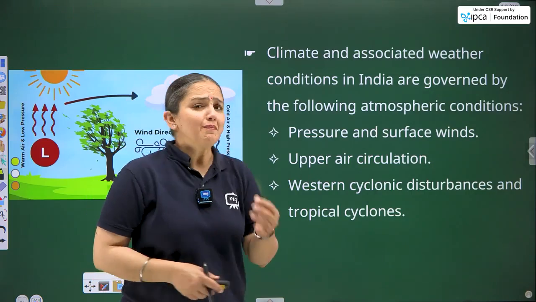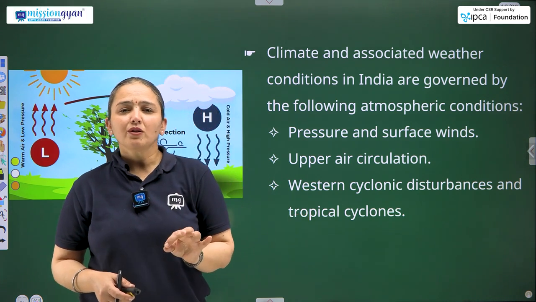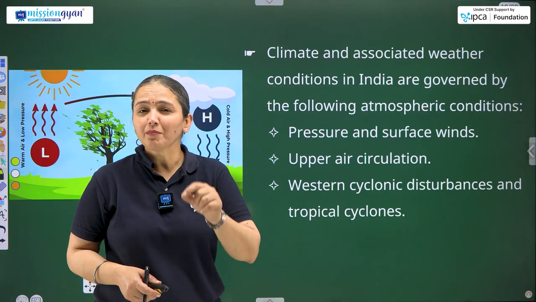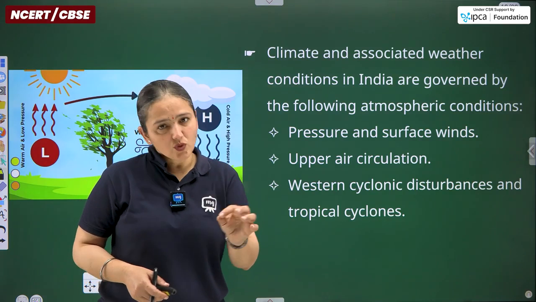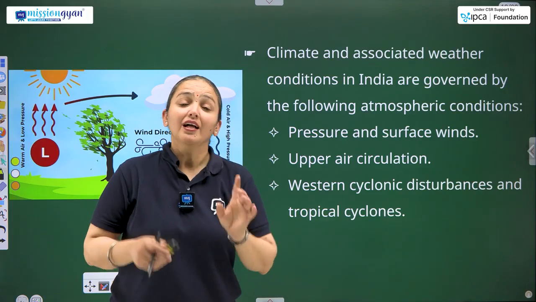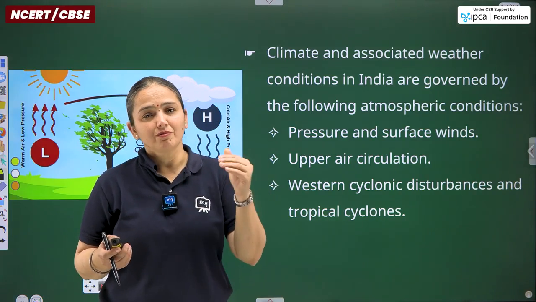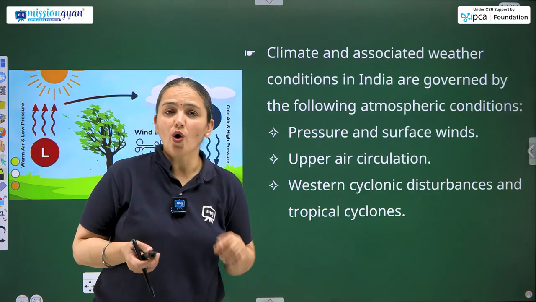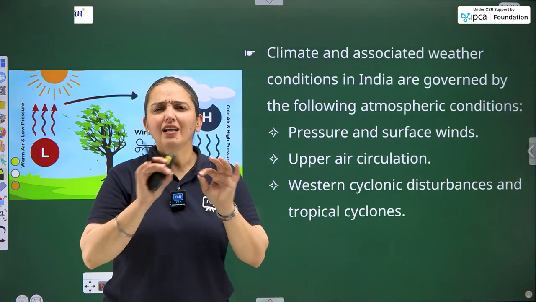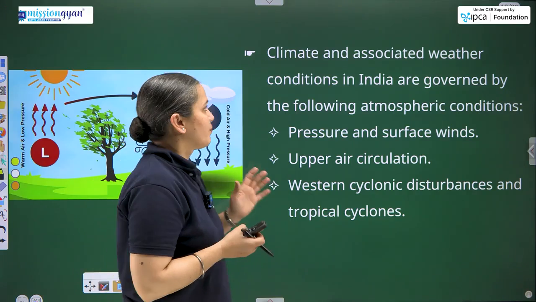As a simple hint, if there is no wind, particularly in summer and rainy season, it means the rainfall is going to occur ASAP, that is as soon as possible. And if dry winds are blowing with good speed, whether in the colder region or hotter region, it means the least chances of precipitation, because how is it going to take place.